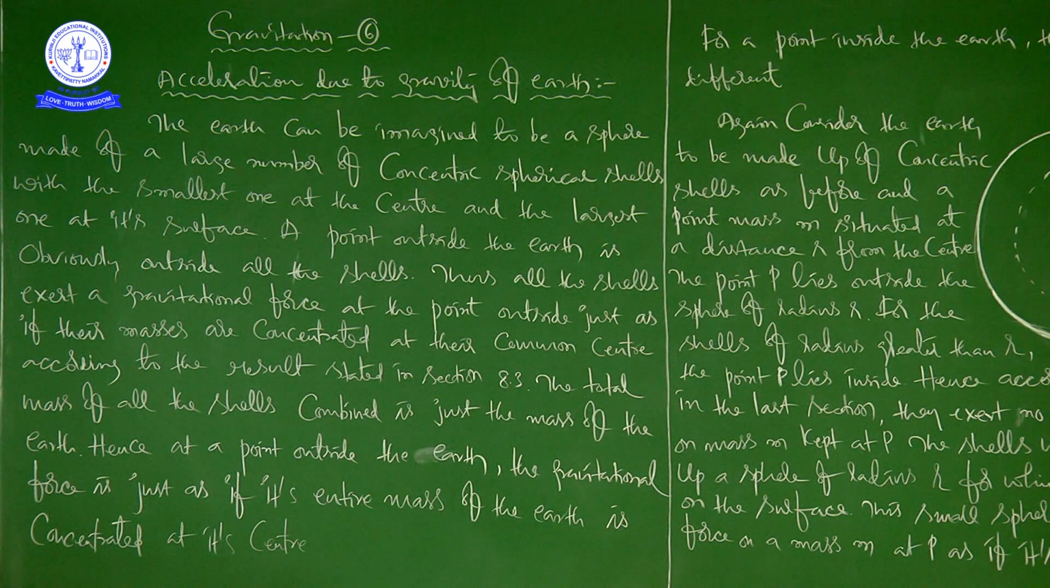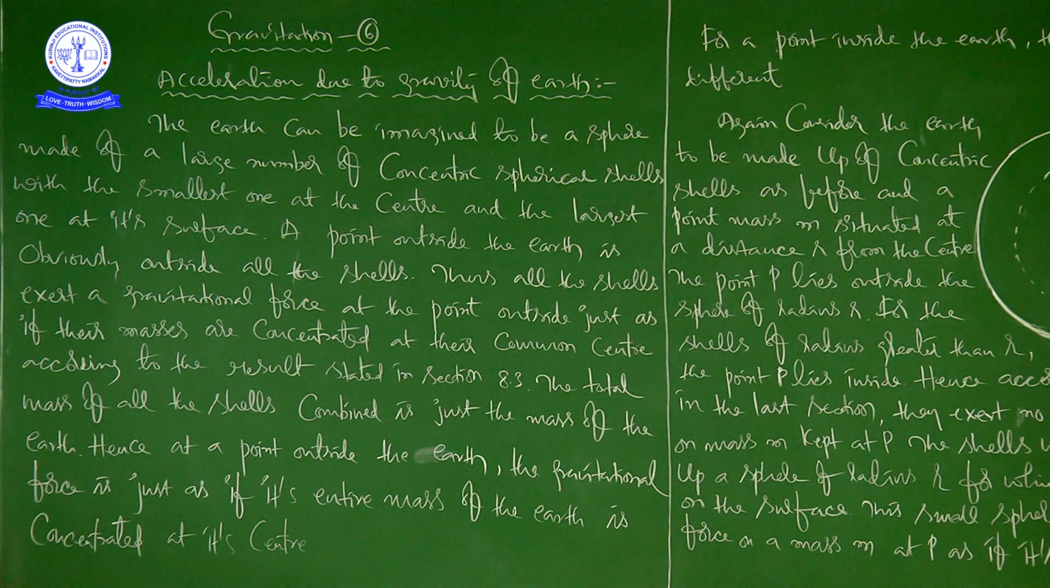So, while calculating the gravitational force by taking earth as one of the objects, or one of the masses, we are imagining and considering that the gravitational force is just as if its entire mass of the earth is concentrated at its center. Okay, right. Next, see this one. For a point inside the earth, the situation is different.